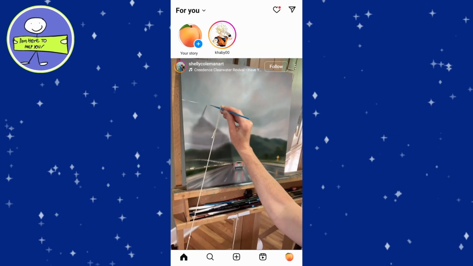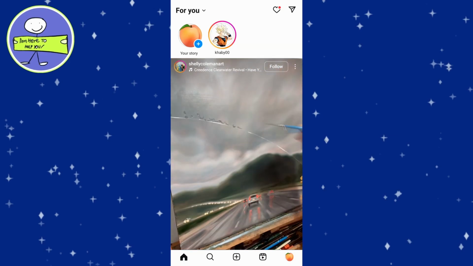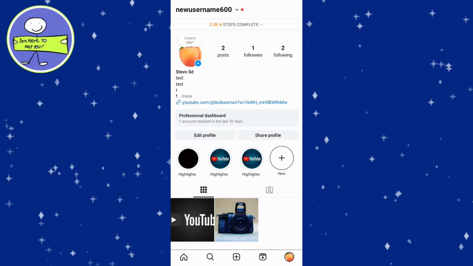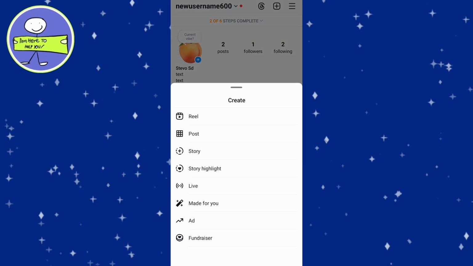In today's video, how to add Instagram highlights from your camera roll on the Instagram app on a mobile device. Go to your profile page by tapping on your profile picture in the bottom right corner, then tap on the plus button at the top right and select Story from the options.